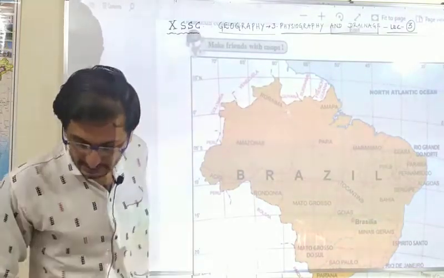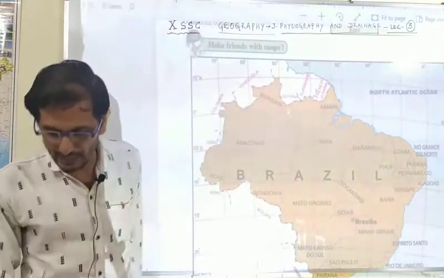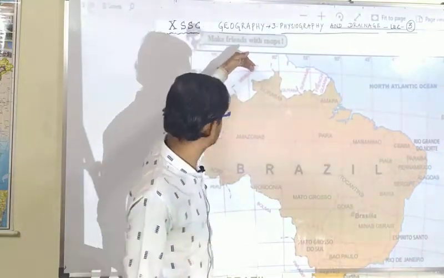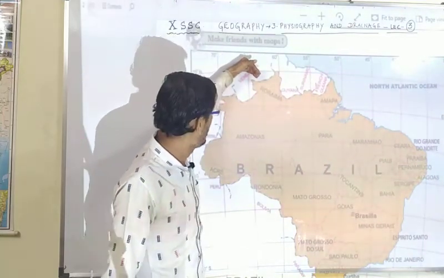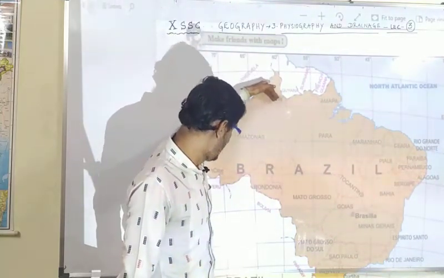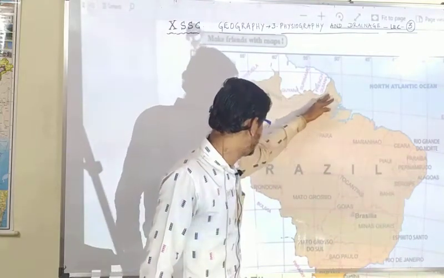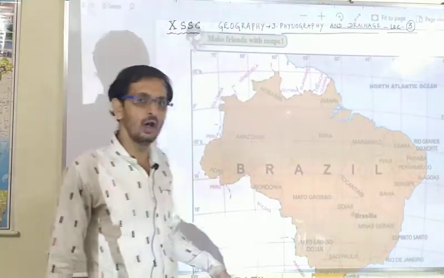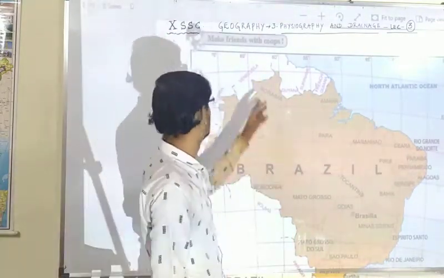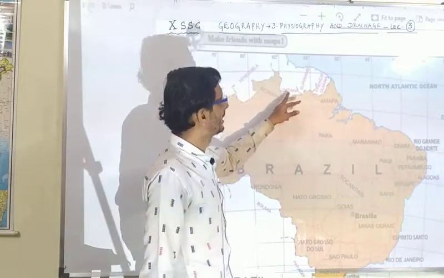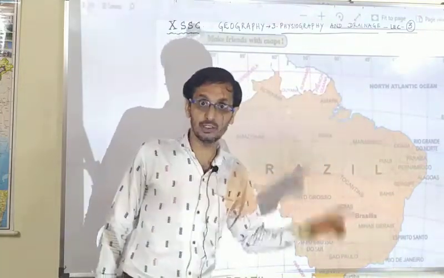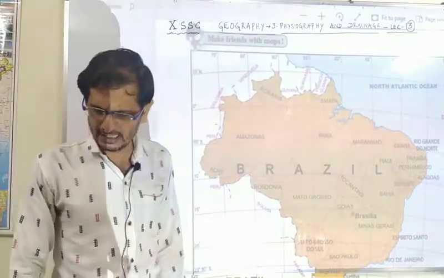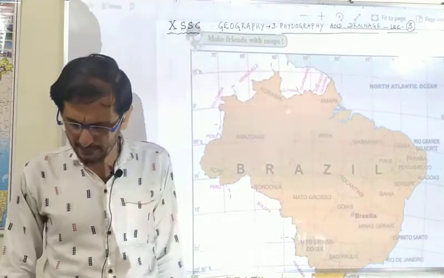So you can see that. Para, yes, you can read that also, and it extends up to French Guiana. This means the Guyana highland appears from Venezuela, goes to Roraima, then Para, then Amapá, and ends in French Guiana. This is the way the Guyana highland occupies the most part of Brazil as well as other countries, Venezuela, Guyana and mostly French Guiana where it ends. So the Brazilian and Guyana highlands together form the core of the South American continent.